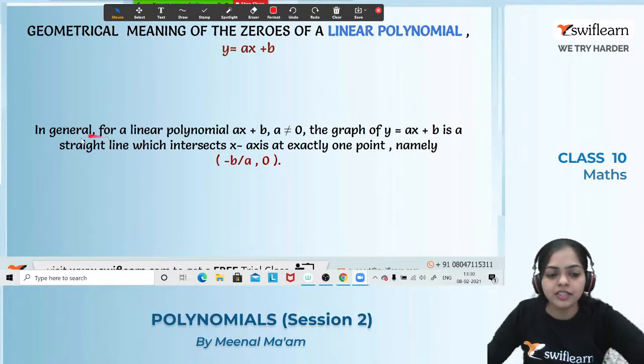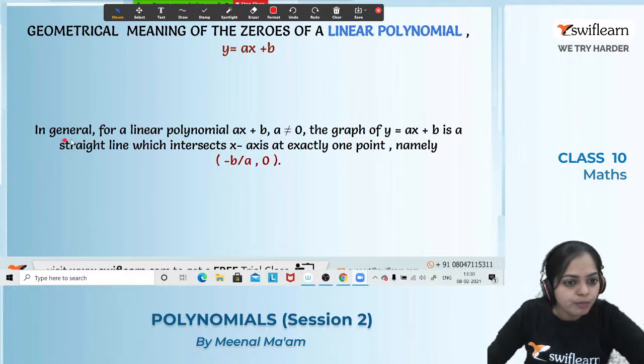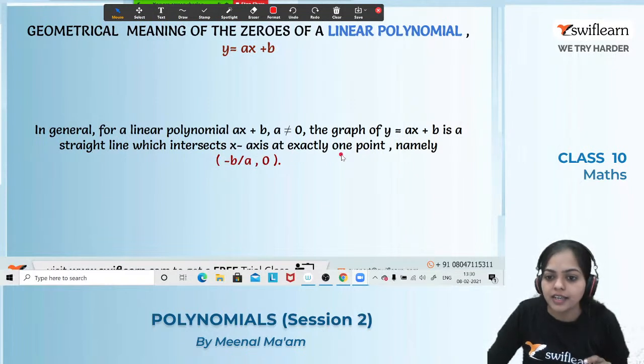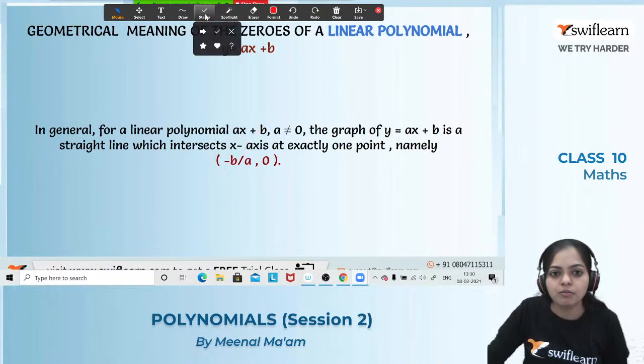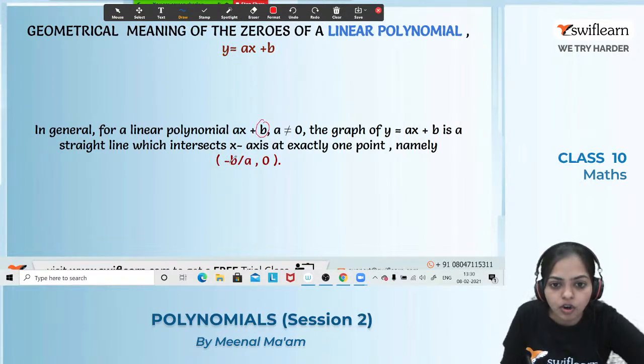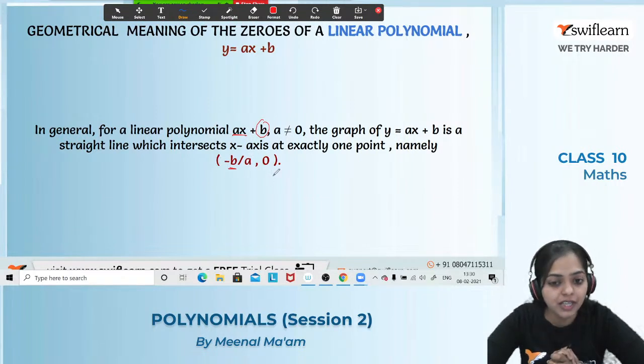Before that, just have a look for the general equation. So, in general, for a linear polynomial ax plus b, where a is not equals to 0, the graph of y equals to ax plus b is a straight line. So, the graph of a linear polynomial is always a straight line, which intersects x-axis at exactly one point, mainly that is equals to what? Minus b by a comma 0. Always remember that the 0 of a linear graph is nothing but it is equals to what? The constant term divided by the coefficient of x, with a negative sign. So minus b by a comma 0. Got it everyone? Till here, any doubt?